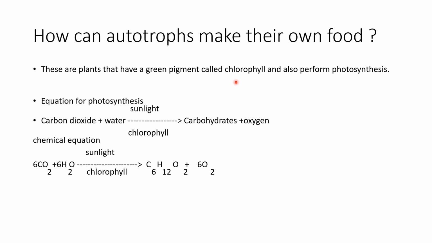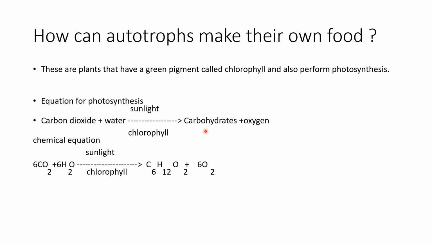The chemical equation for this is 6CO2 plus 6H2O, with the help of sunlight and chlorophyll, gives rise to C6H12O2 plus 6O2. C6H12O2 is carbohydrates and 6O2 here is oxygen. So it means carbon dioxide plus water with the help of sunlight and chlorophyll gives rise to carbohydrates plus oxygen.